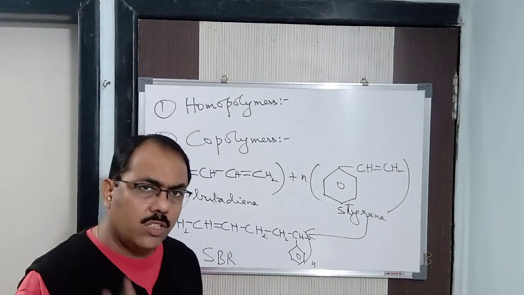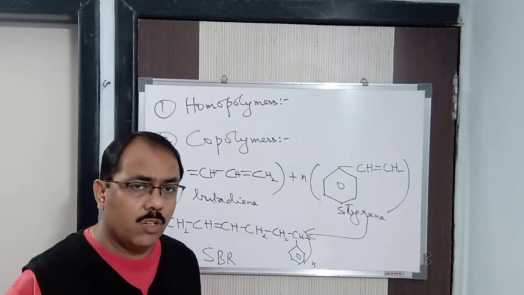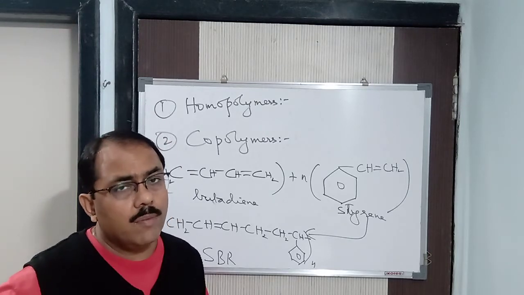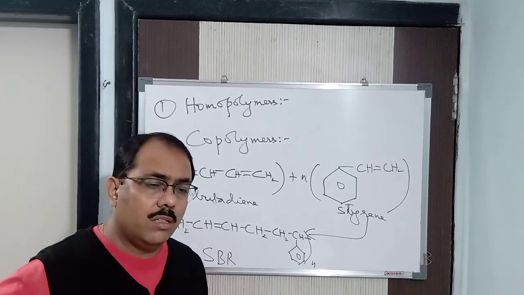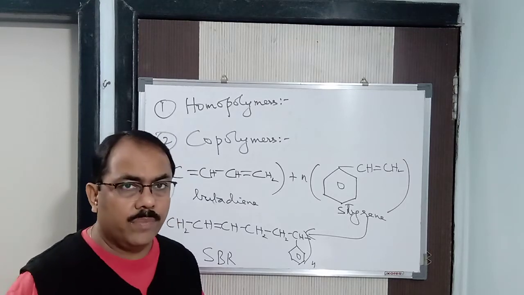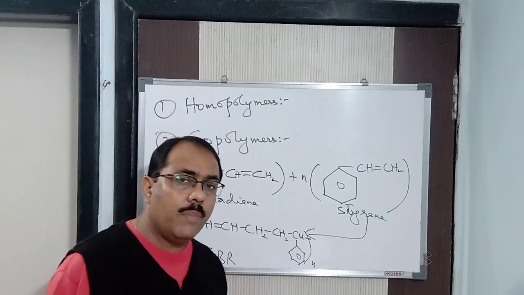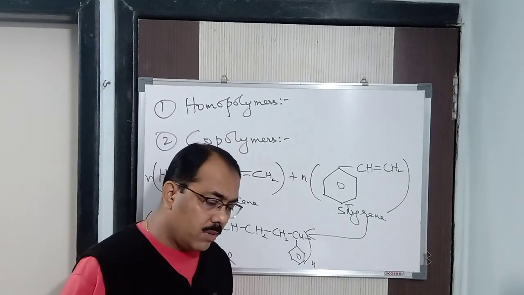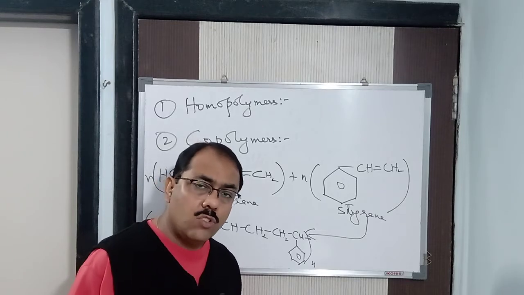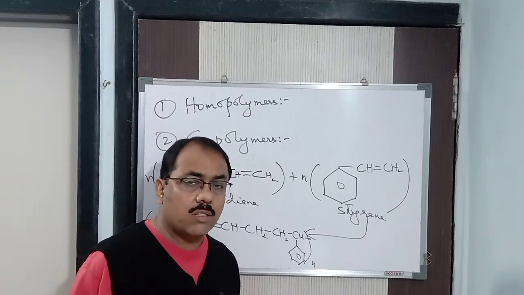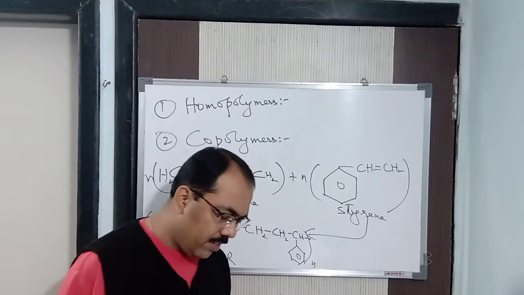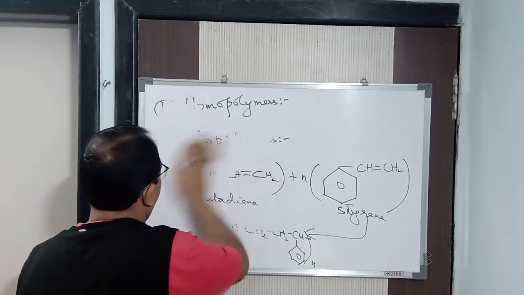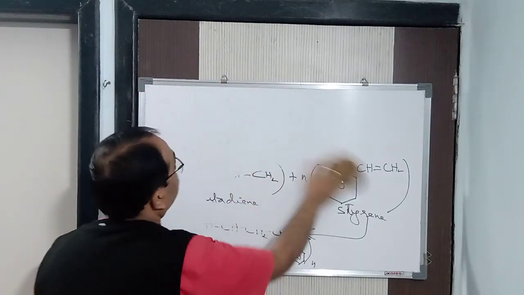Already said what a condensation reaction is: when two smaller molecules combine to form a bigger molecule, a macromolecule, with or without the elimination of a smaller molecule like water, ammonia, HCl, SO2, CO2, etc. So here water will be removed from the site of the reaction and hence the two monomers will be added up and give rise to a polymer. What is that polymerization called? It is called condensation polymerization. Let me give an example, then you will understand it.